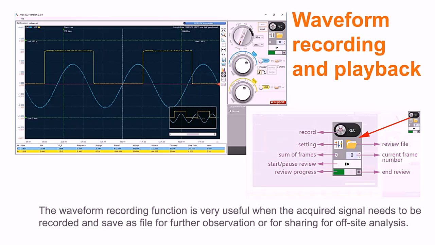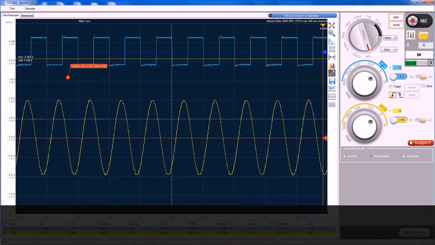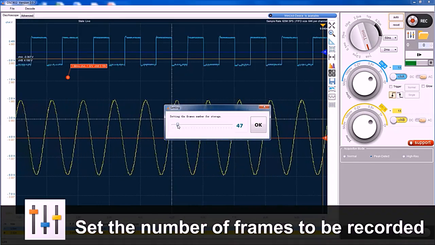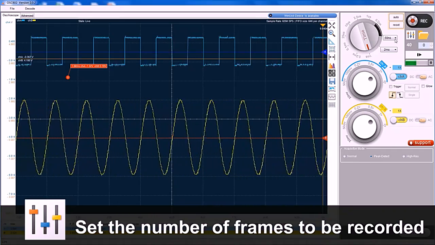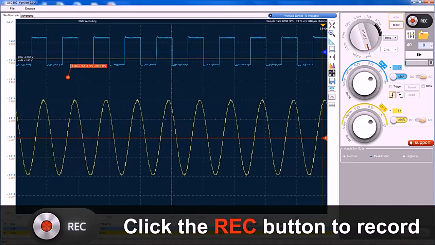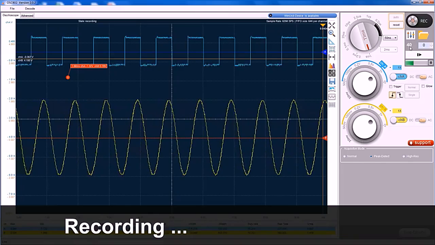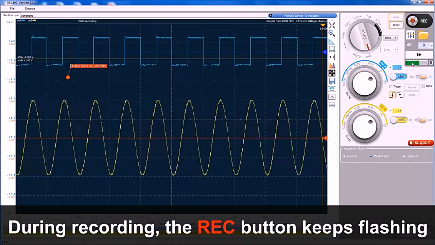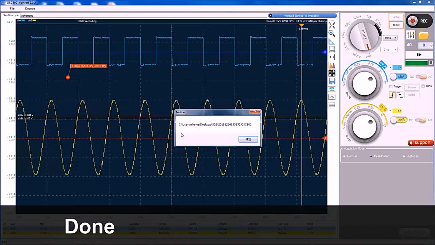The waveform recording function is very useful when the signal needs to be saved for further observation or for offsite analysis. Now click this button to set the number of frames to record. Now click the rec button to record. It's very simple. Now it's recording. The rec button keeps flashing. Okay, it has been done.